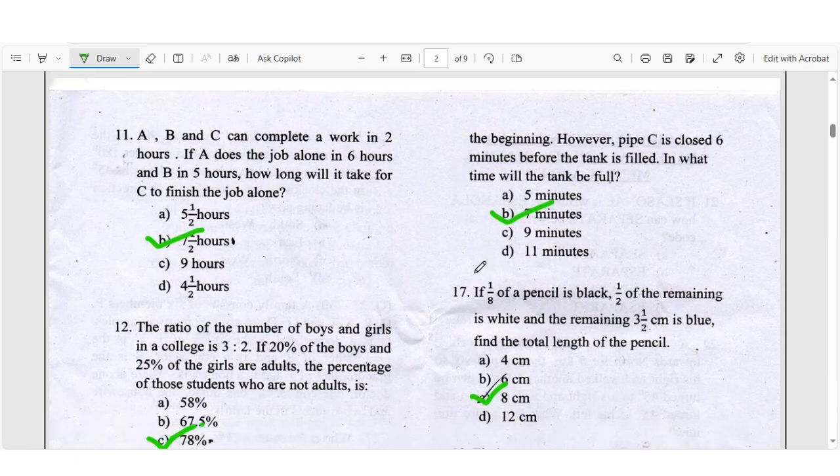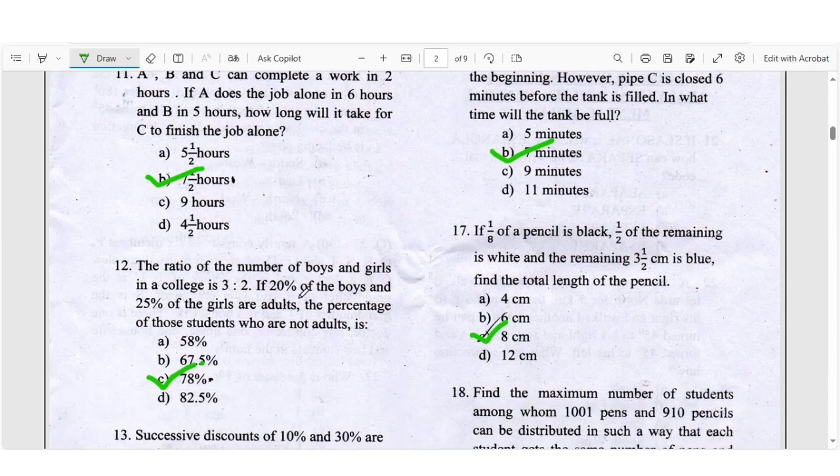Question number 11: A, B and C complete a work in 2 hours. If A does the job alone in 6 hours and B in 5 hours, how long will it take C to finish the job alone? Right answer will be B 7 by 1.2 hours.